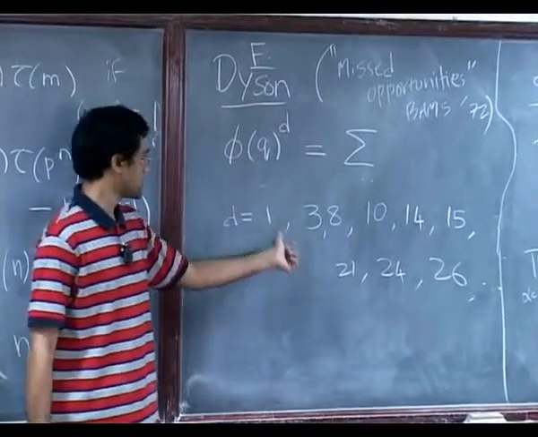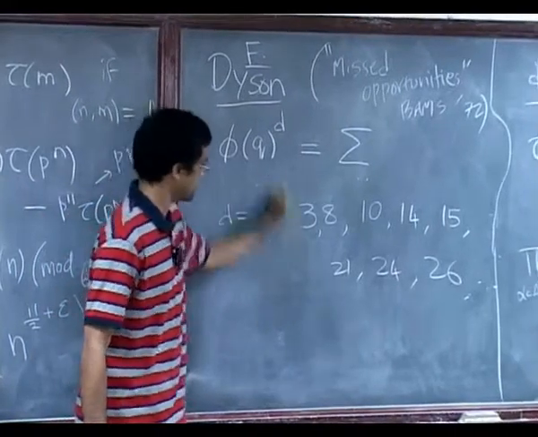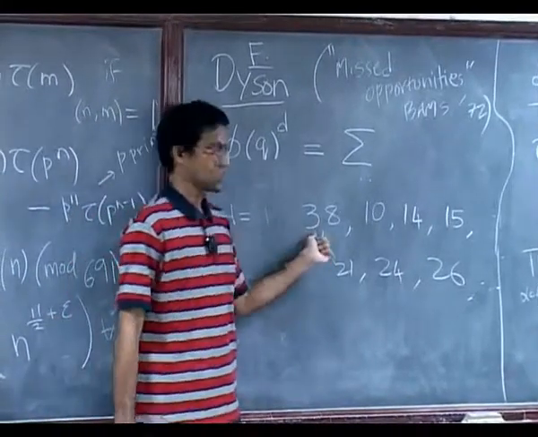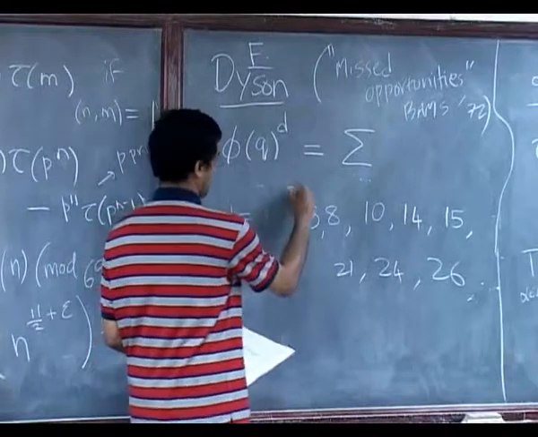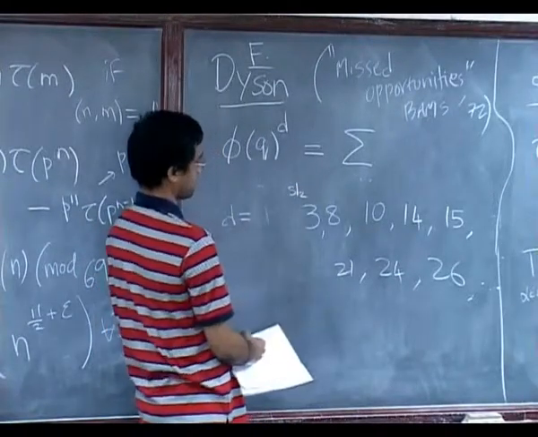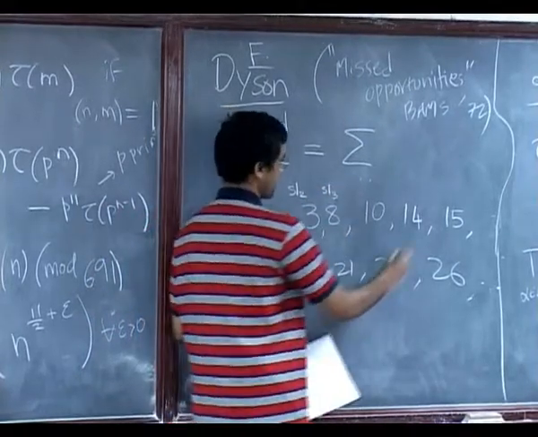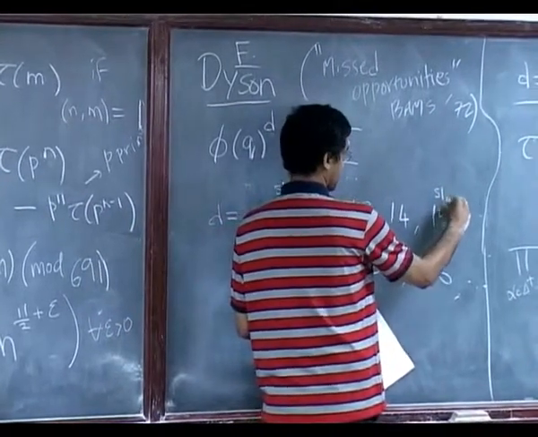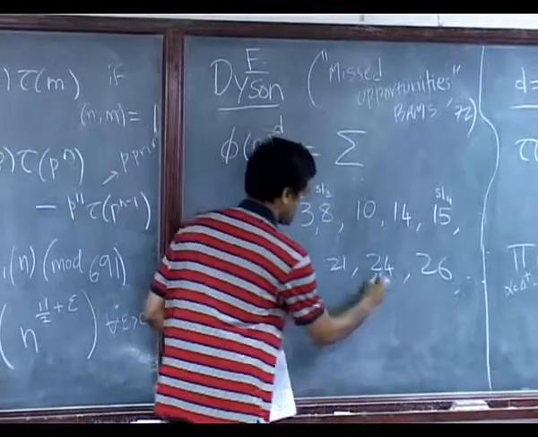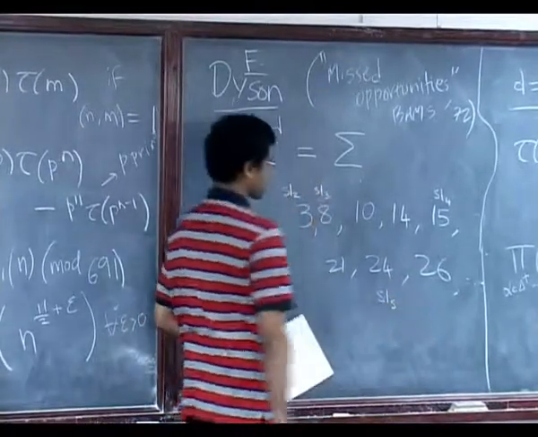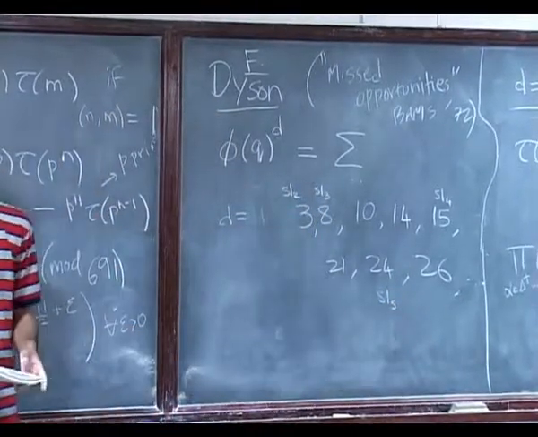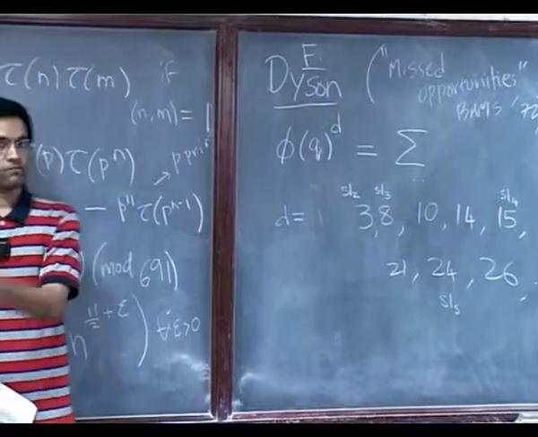Okay, so let's see. This is SL. No, well, 1 is an exception. Let's start with 3. That's SL2. Okay, what's 8? SL3. So let's get the SLs out of the way. This is clearly SL4, right? N square minus 1. This is SL5 that we have just seen. Right? What's 10? We have just said it.